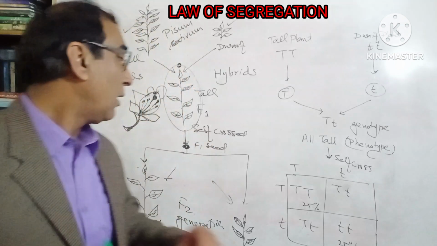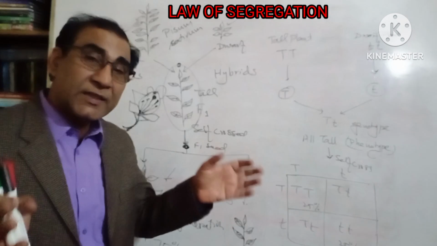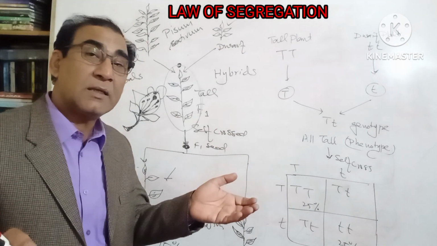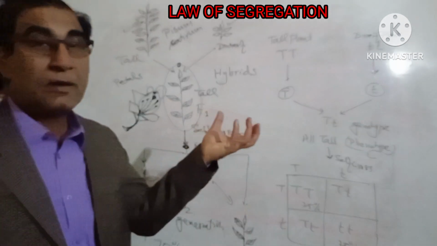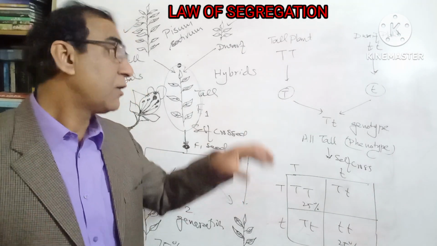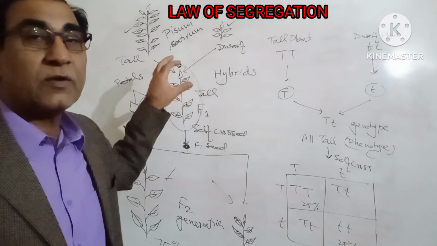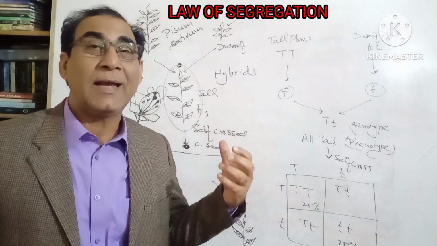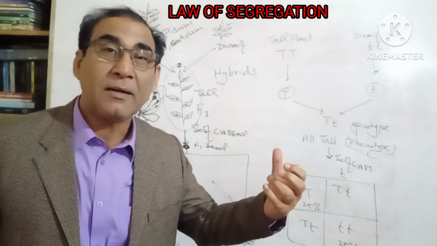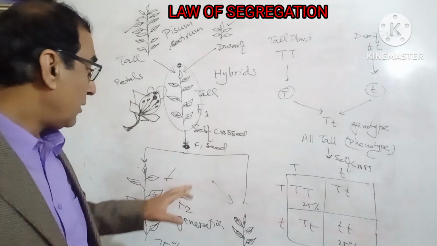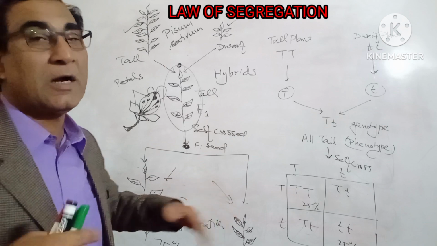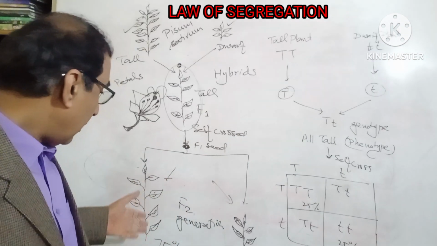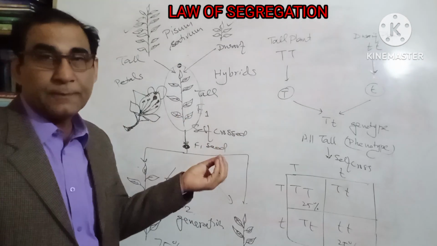So there was no concept of genes. He called the thing which controlled the dwarfness and tallness of the plants an elementon. The term gene was used afterwards.